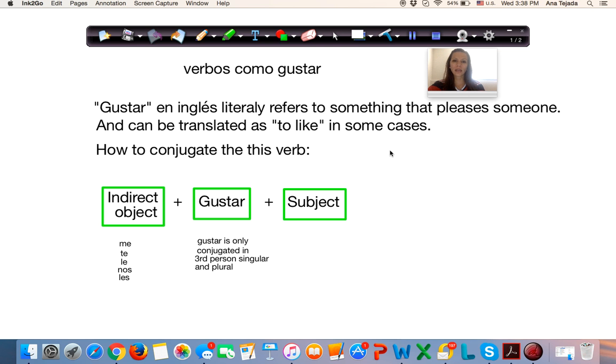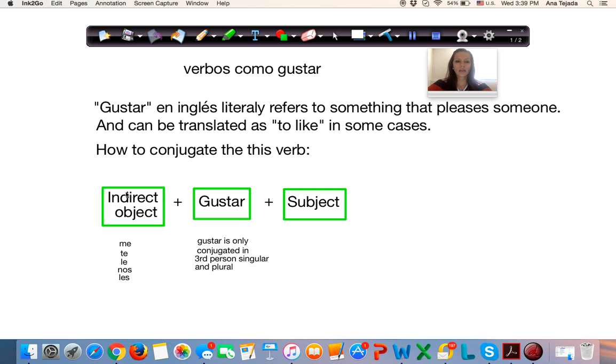So verbs that are conjugated like gustar. Let's use gustar for example, since we have already studied this verb. Gustar literally doesn't have a real translation. However, it refers to something that pleases someone and can be translated as something to like. So, me gusta, no sé, el deporte. I like sports. And how do we conjugate these verbs?